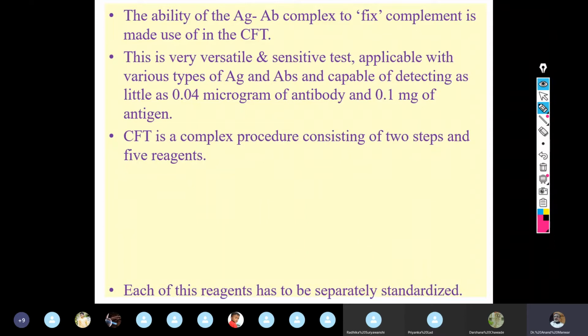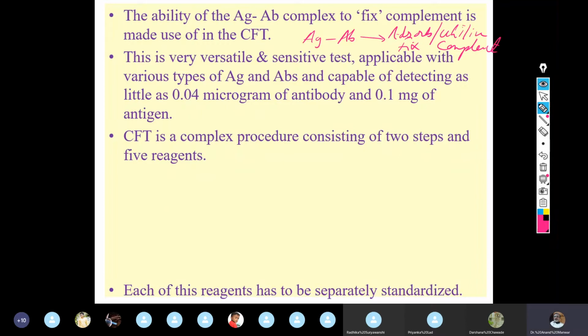So one thing should be very clear in your mind: whenever the complement fixation test comes up, it is very essential to note that antigen, antibody, complement, all these reactants are there in circulation. So for the complement fixation test, you need to have a complex of antigen antibody, and if this complex is there, it can absorb or utilize or fix, any word can be used, complement.